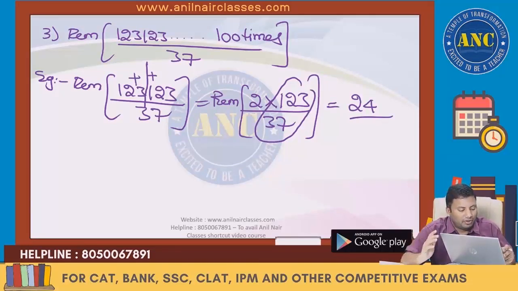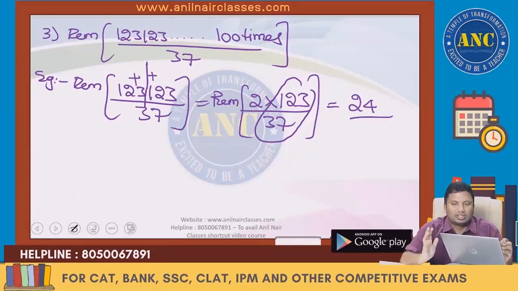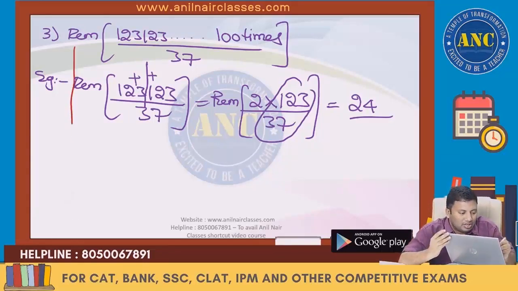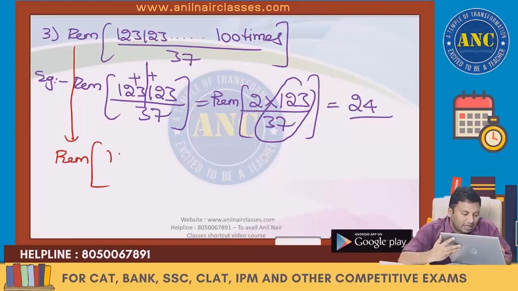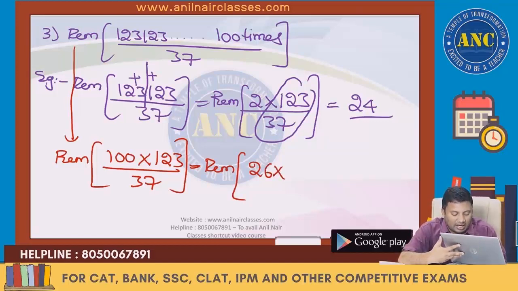Take a group of 3 digits: 123. There it is written twice, so it is 2 into 123. Similarly, if 123 is written 100 times, 100 times 123 is added. So 100 into 123 divided by 37. 37 twos are 74. Remainder is 26. 37 threes are 111. Remainder is 12 divided by 37.